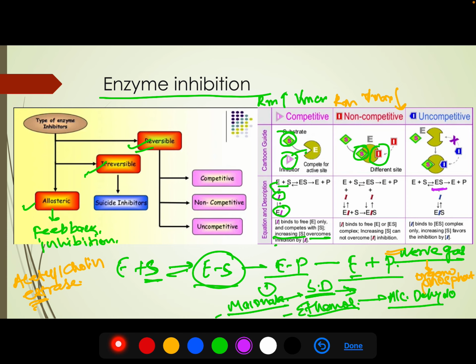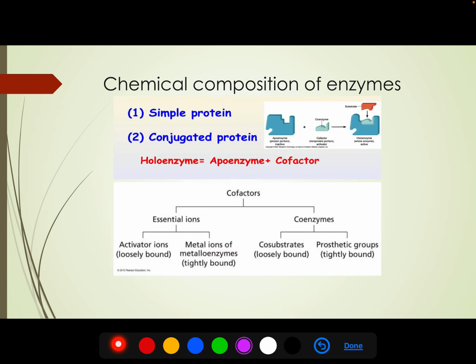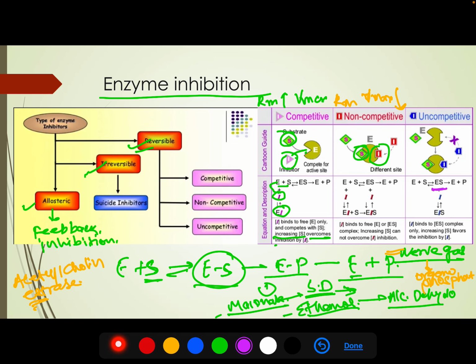An example of uncompetitive inhibition is fluoride poisoning. Fluoride inhibits the enzyme hexokinase. It binds to the enzyme substrate complex.